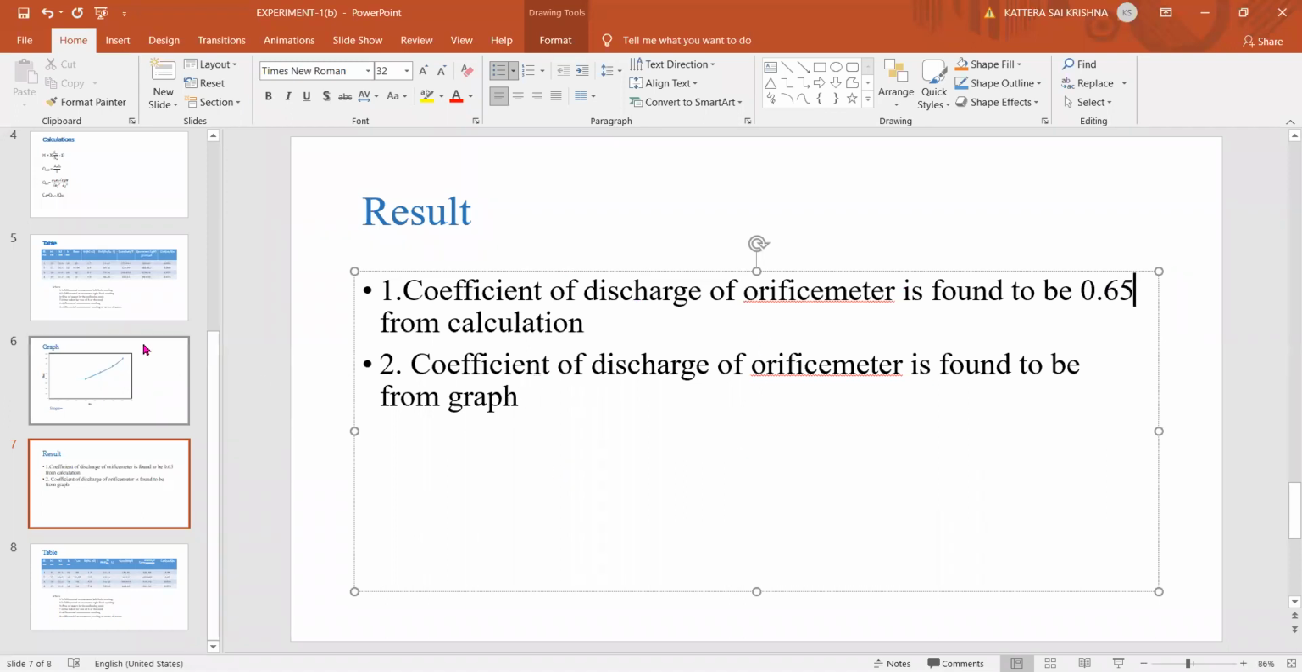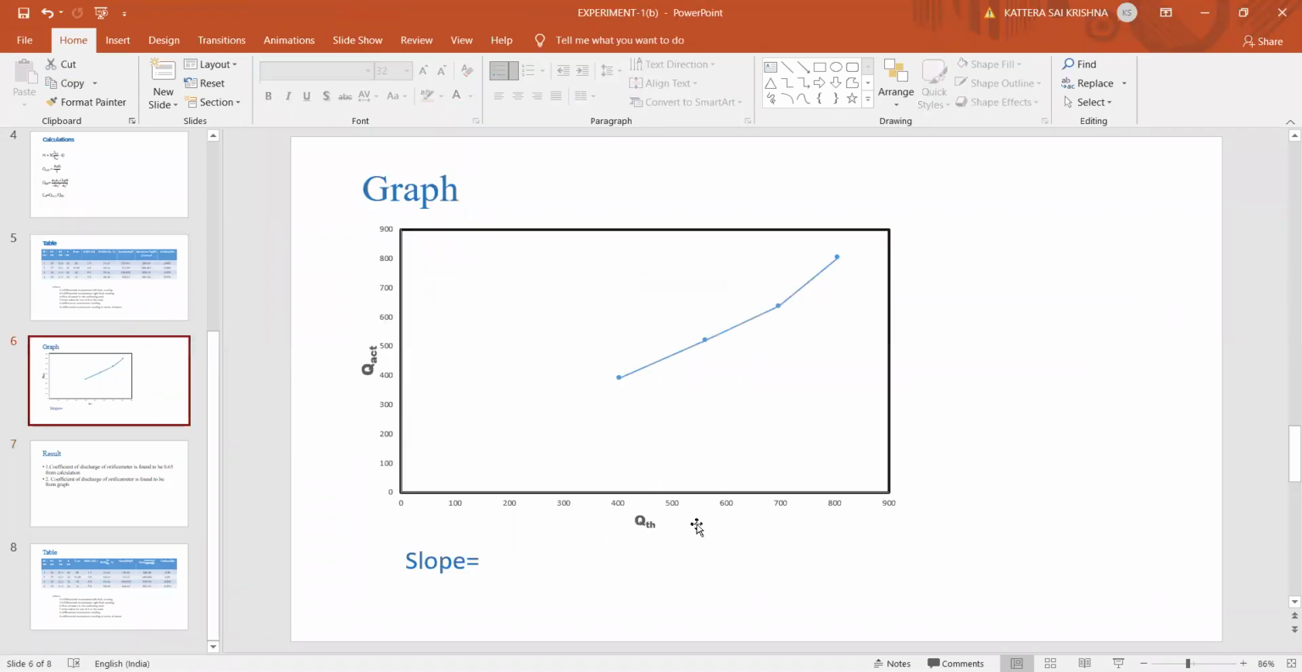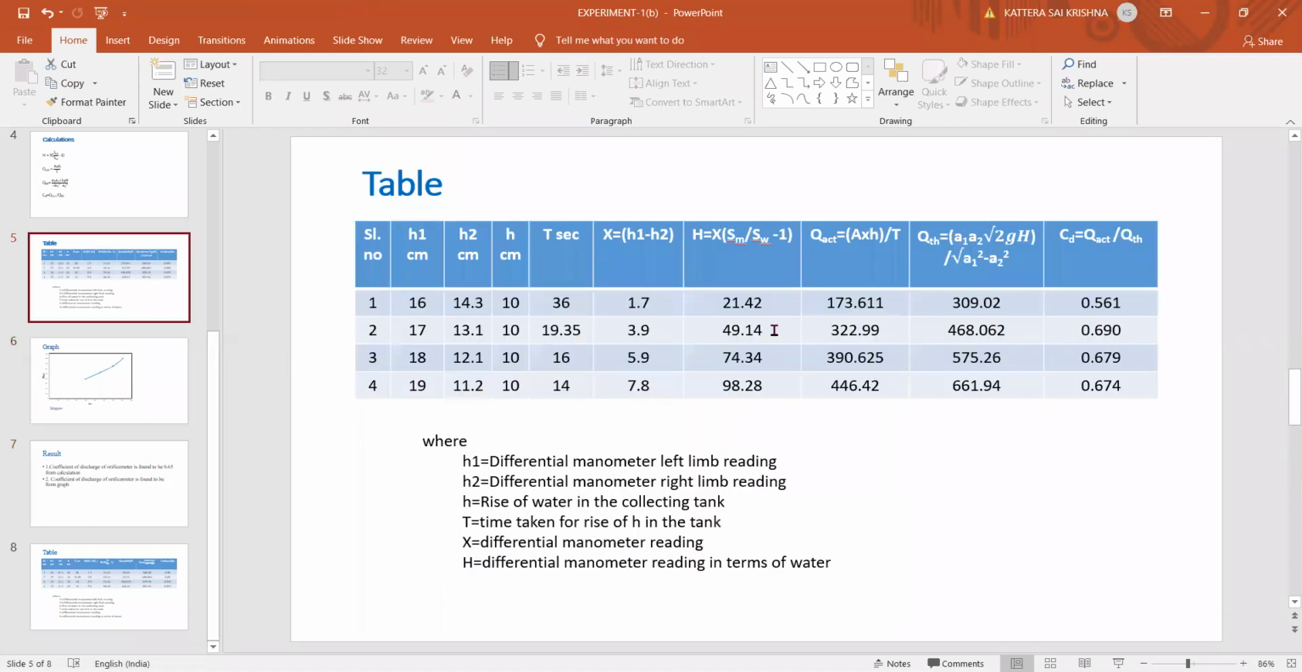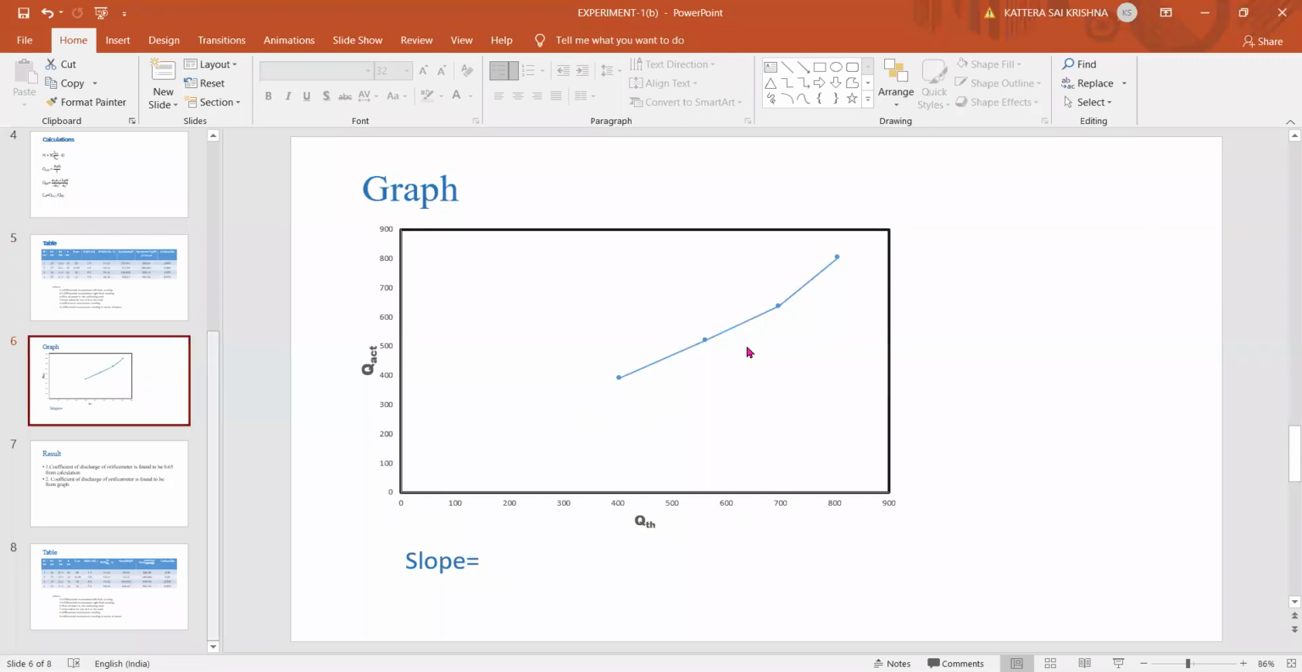Next we will go for the graph. In the graph, use Q actual on the y-axis and Q theoretical on the x-axis. Plot the 4 points using these 2 values. You may not always get a straight line. Connect the points and draw an inclined line. Then find the slope by taking a small triangle, with one vertical line and one horizontal line. Take the 2 points as y2 minus y1 by x2 minus x1 to get the slope value.